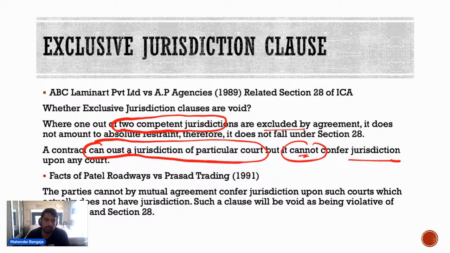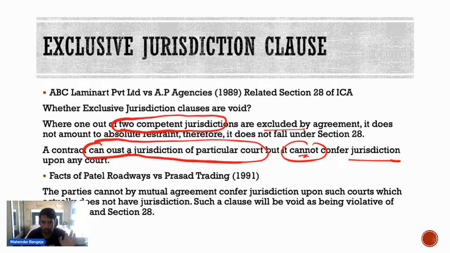Now then there is one thing, that is exclusive jurisdiction clause. मान लो दो competent कोर्ट हैं और आप, if there are two competent courts and you are entering into an agreement with the other party to exclude the jurisdiction of one particular court, then in that case will such a clause be void? अगर आप एग्रीमेंट में लिख रहे हो कि सब्जेक्ट टू so and so court only, so there are two competent courts and you are excluding the jurisdiction of one particular court, then in that case will such a contract fall under the ambit of 28, and will that contract be void?